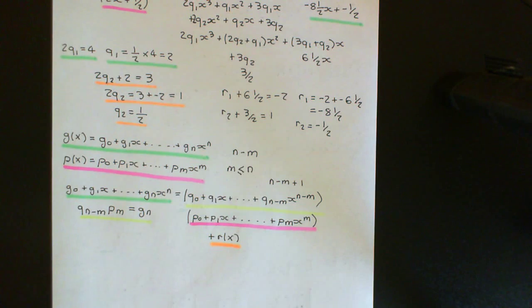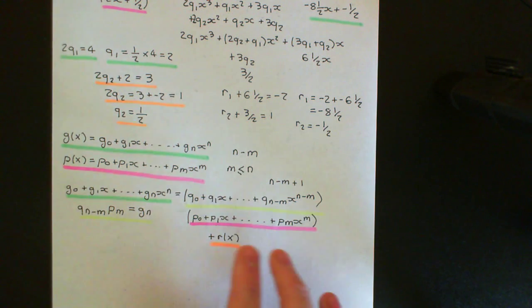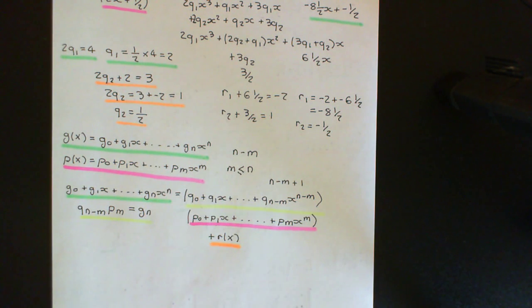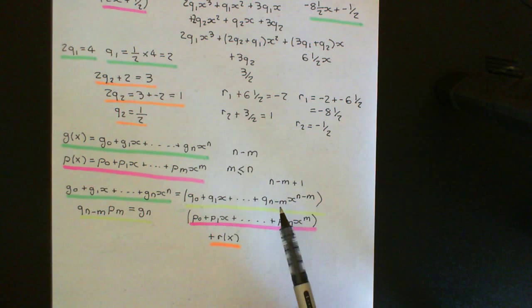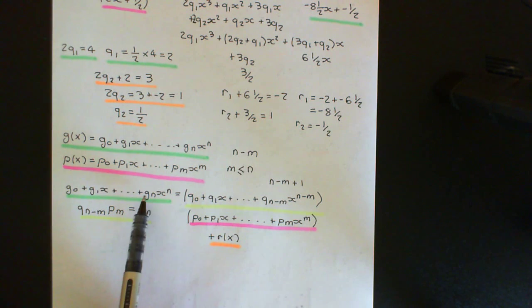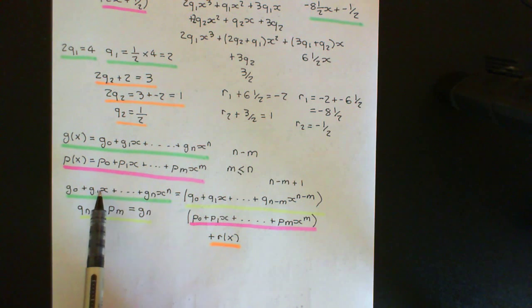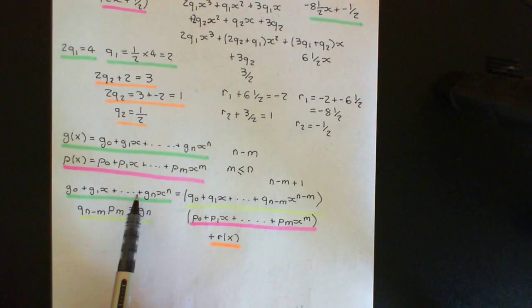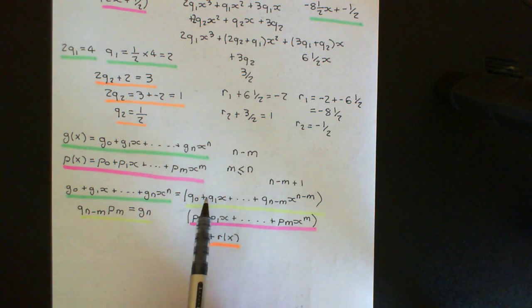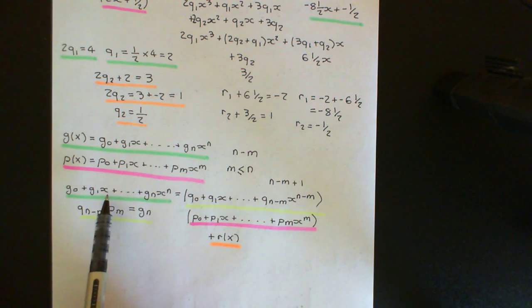So you start by manipulating this equation and finding the answer for qn minus m. Okay, so you then set qn minus m, and that means that the first term here will be correct. And you then work down them and gradually make more and more of the terms here correct. Now, each one of these things that you've got here to manipulate will make another one of these correct, just like we did in the concrete example.